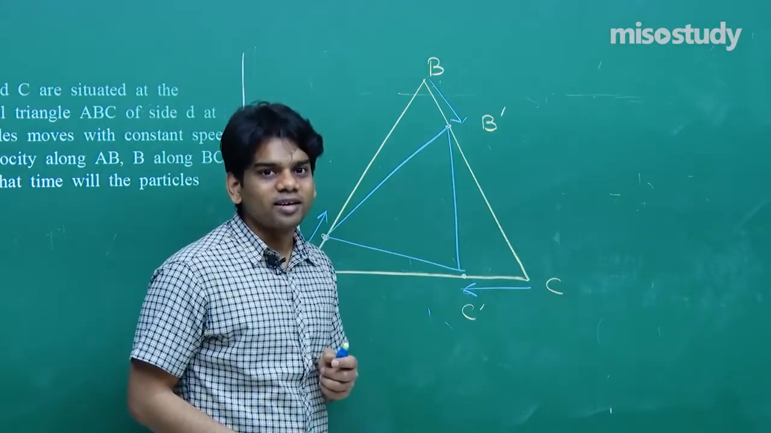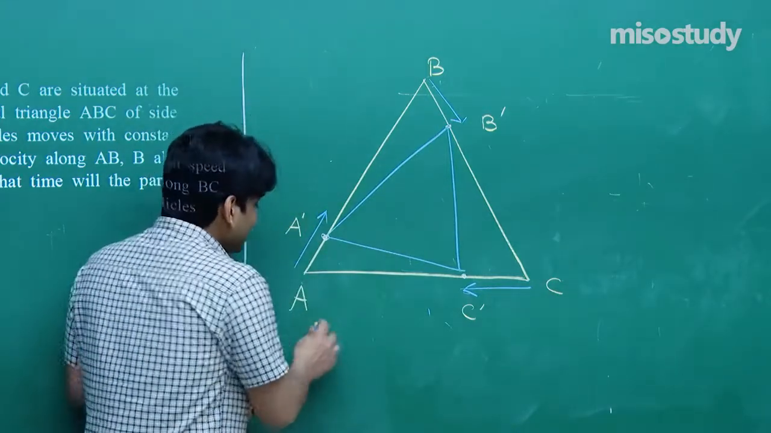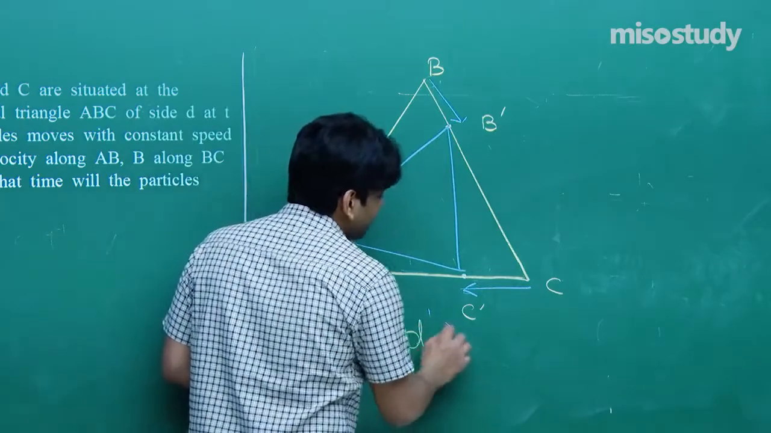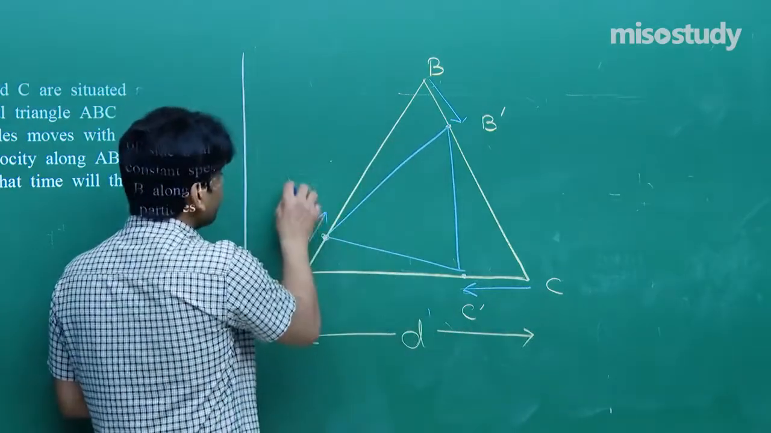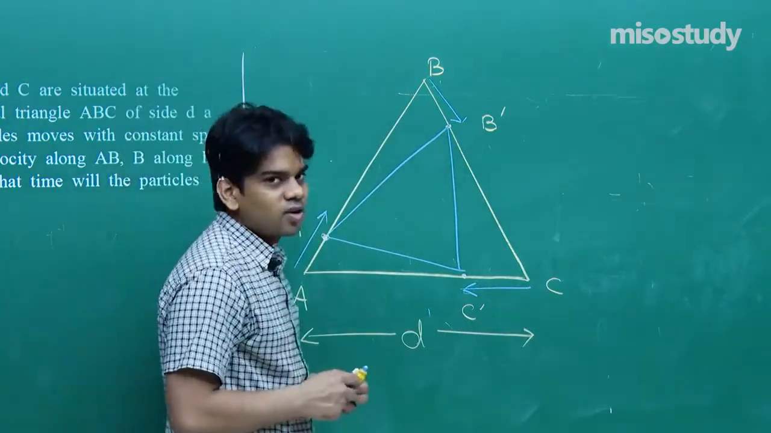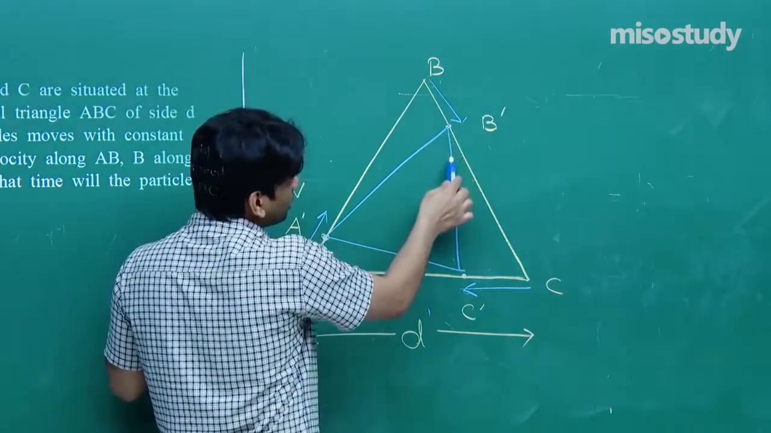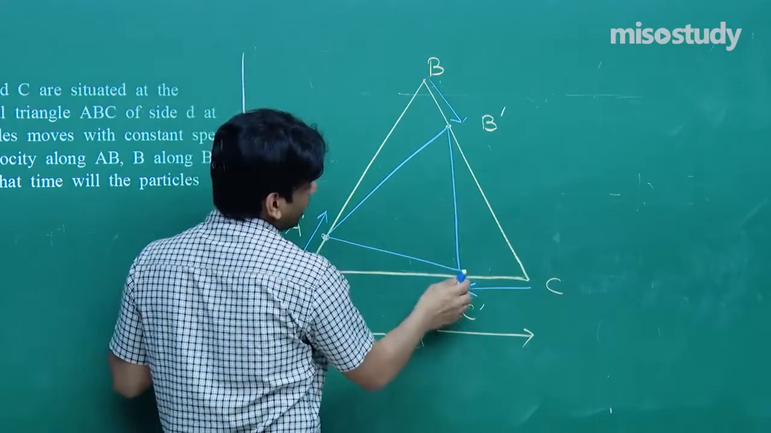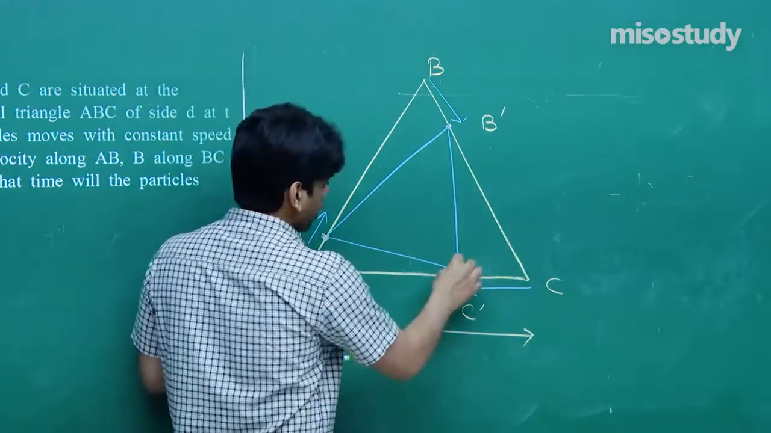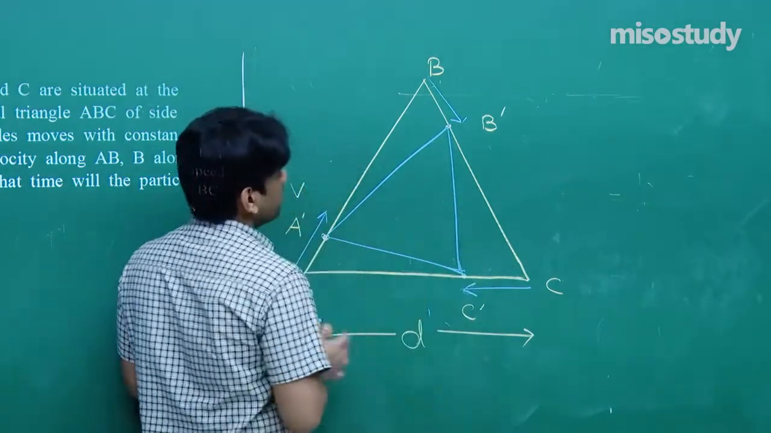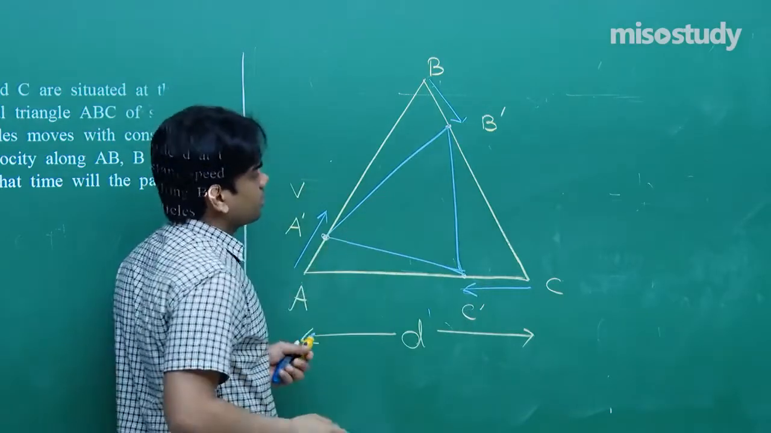It will be an equilateral triangle. Try to understand. The initial edge length is given as D. The speed of each is given as V along the edges. What will happen? It will continue moving along this line. It will continue moving along this line. Let me show you that this is joined. Yes. And this will continue moving along this line.